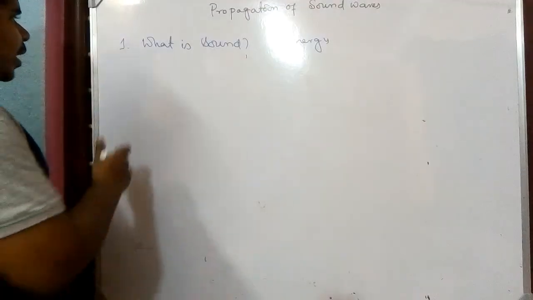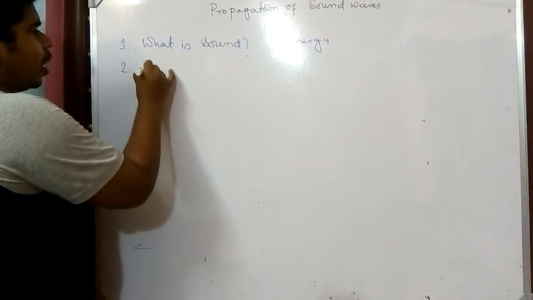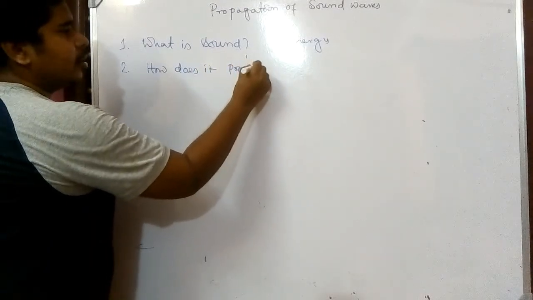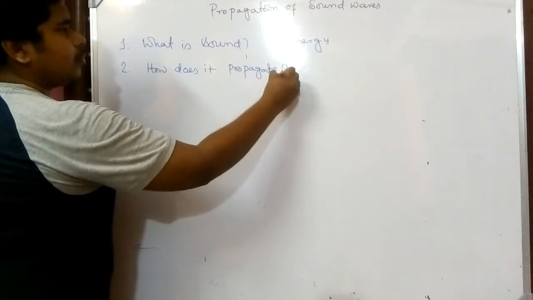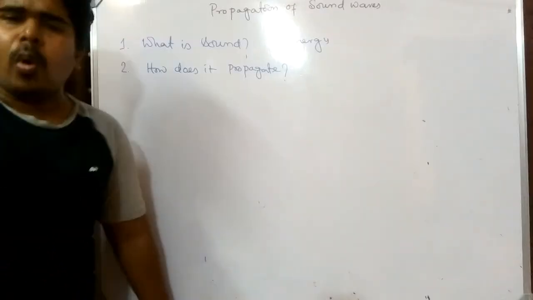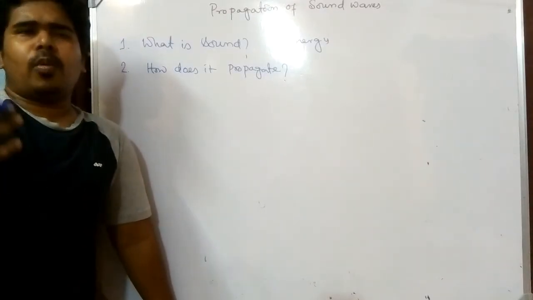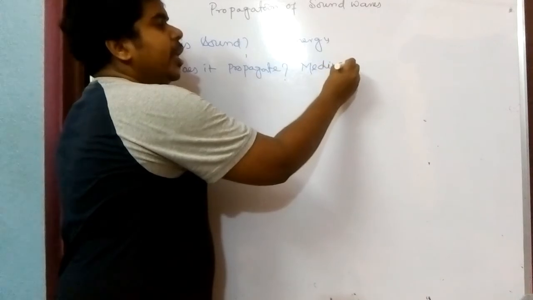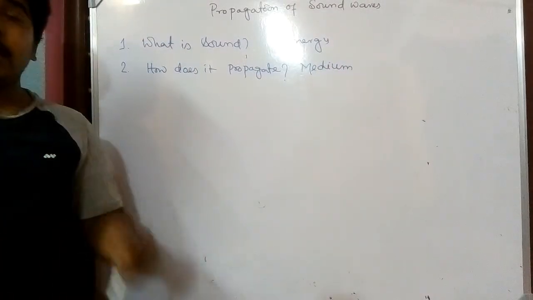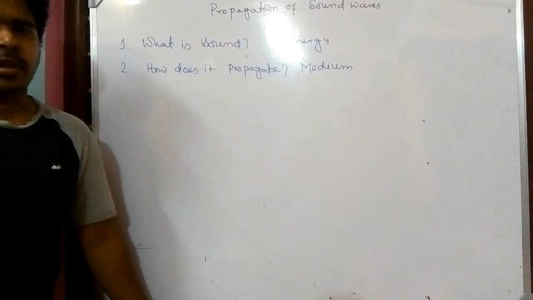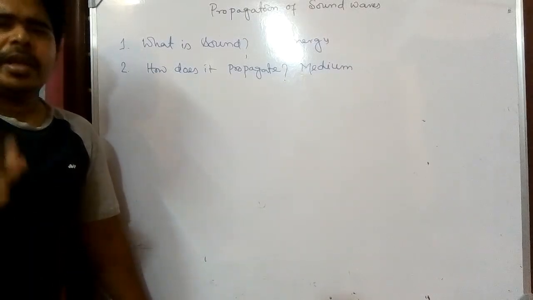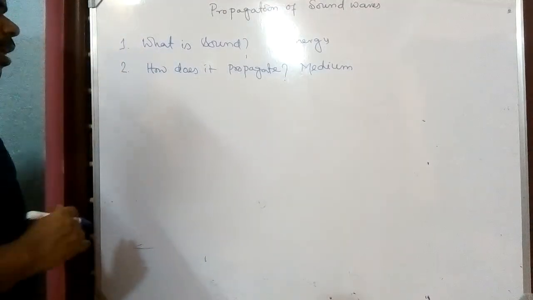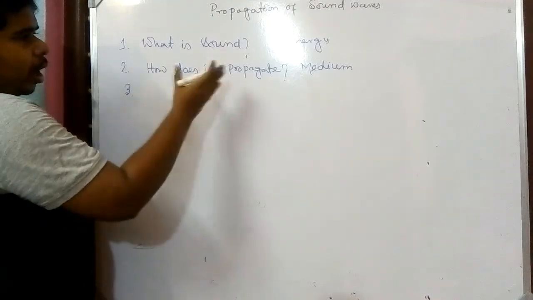We all know that. Number two, how does it propagate? That is also a very simple thing. We all know to propagate sound from one point to another point, we need a medium. If there is no medium, then sound cannot propagate through it. Why it needs a medium, that we have to discuss a little later. But we all know we need a medium.